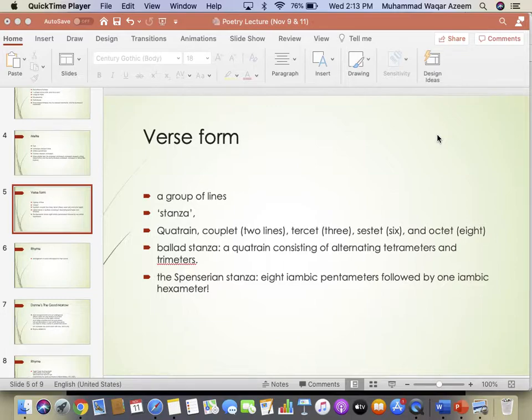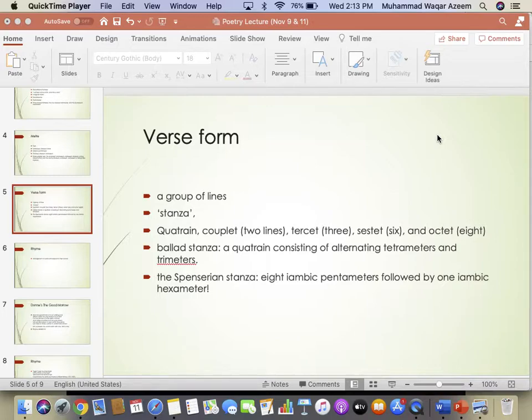Now, today we are going to start our discussion about verse form. By verse form we mean that just like the arrangement of words within one line, just like that, lines themselves are arranged in a certain manner in a total poem. So what is verse form? Verse form is group of lines. How lines are grouped together.